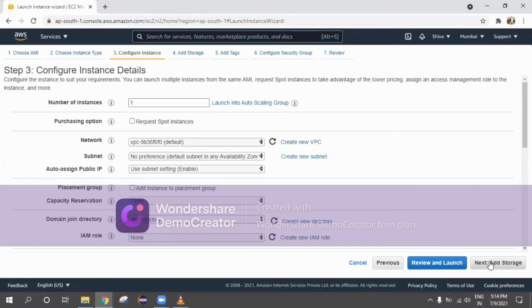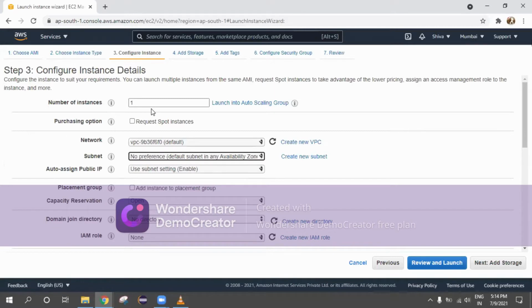Now you can see here everything is available for you: how many instances you want to create, what network you want to select, and what subnet you want to select. If there are any people who worked on the networking part, majorly Cisco networking, then you might have understood what Cisco network is and what IP subnets are. Once you select the IP subnet, according to this you can select any of the availability zones.